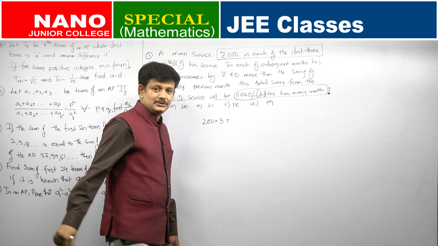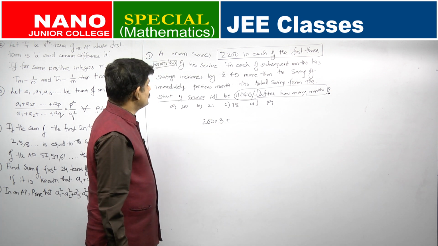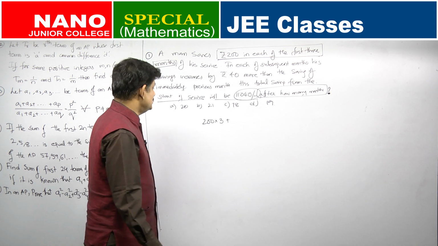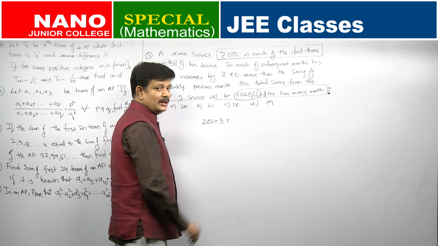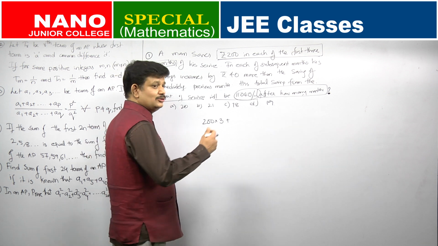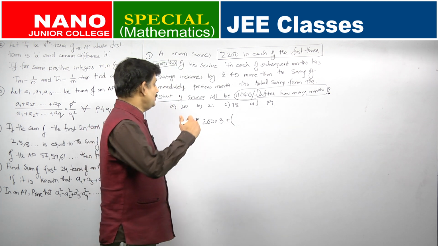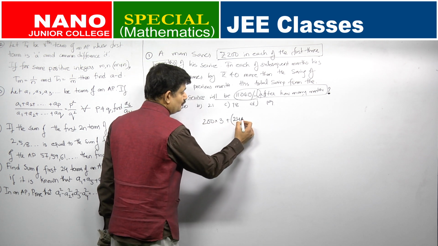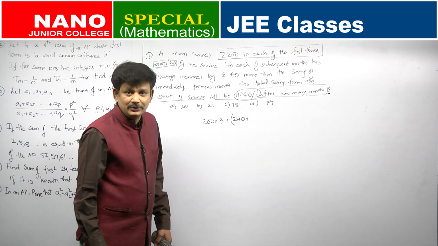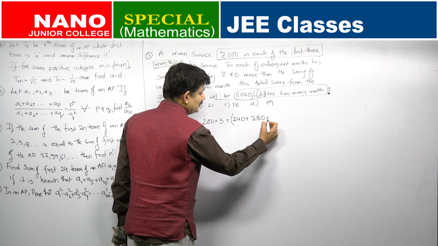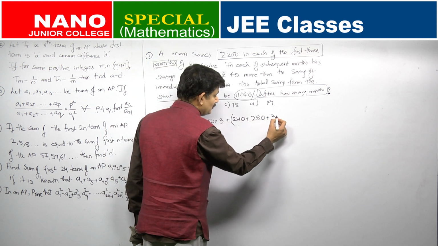Objective questions, options are also given to you. So, what is the question? First 3 months a person was able to save 200 rupees each. After that what happened? He slowly started to increase his savings. So, in the fourth month how much will he be saving? 40 more than the third month. So, it will be 240 rupees. In the fifth month how much will he be saving? 40 more than this, 280 rupees. In the sixth month 40 more than this, 320 rupees.